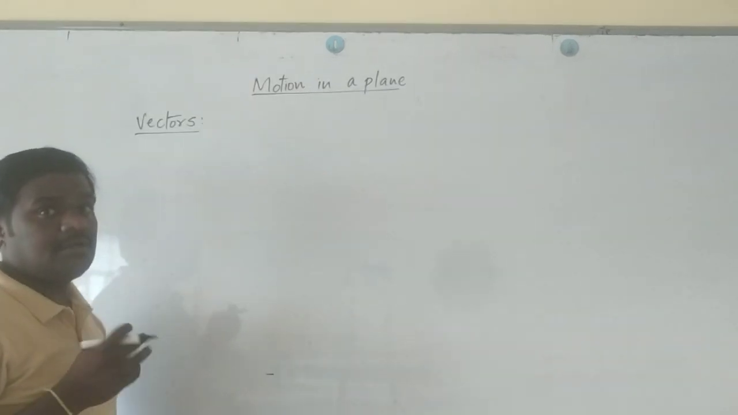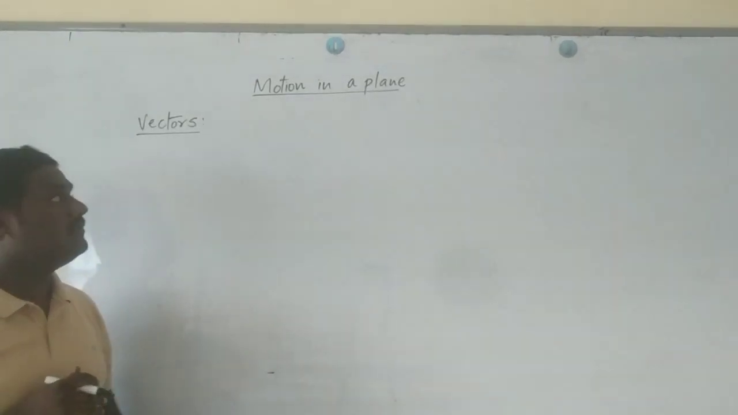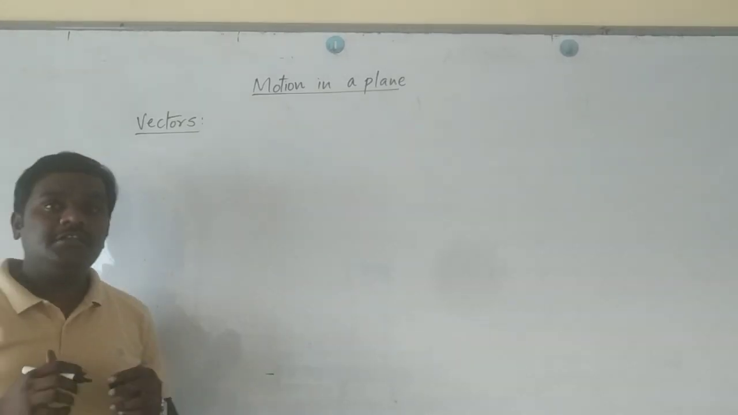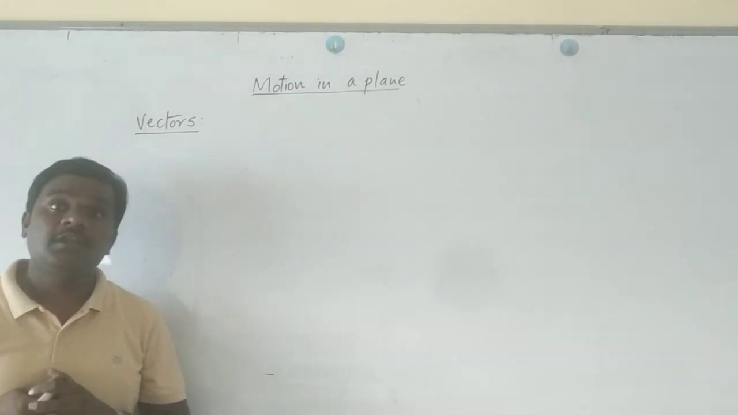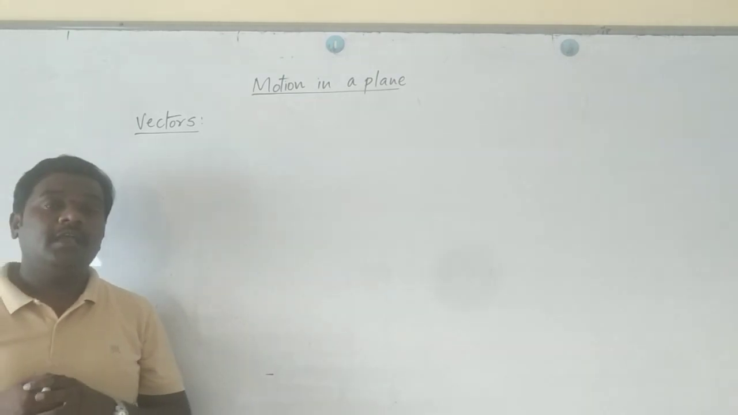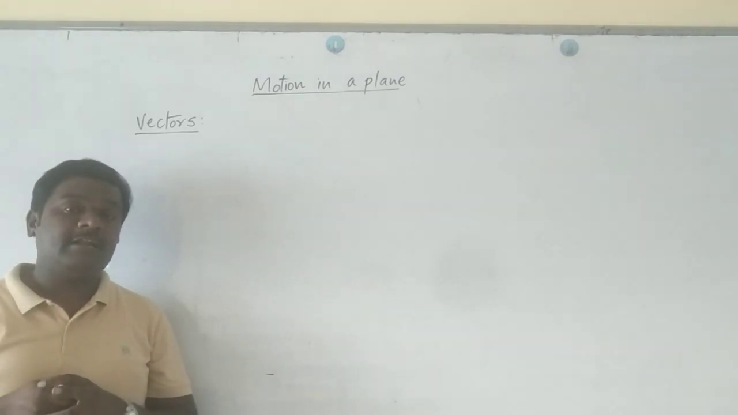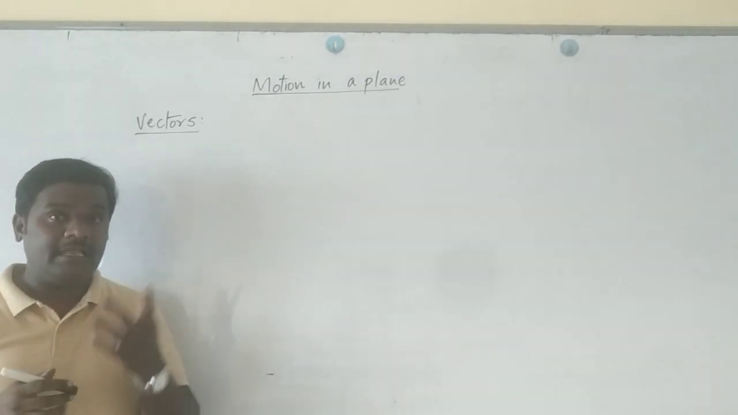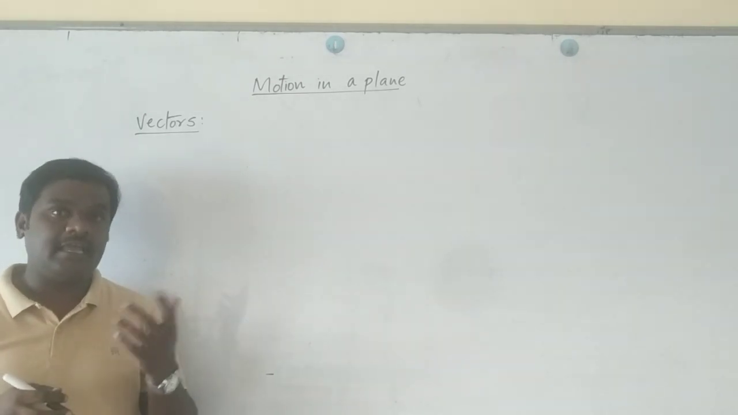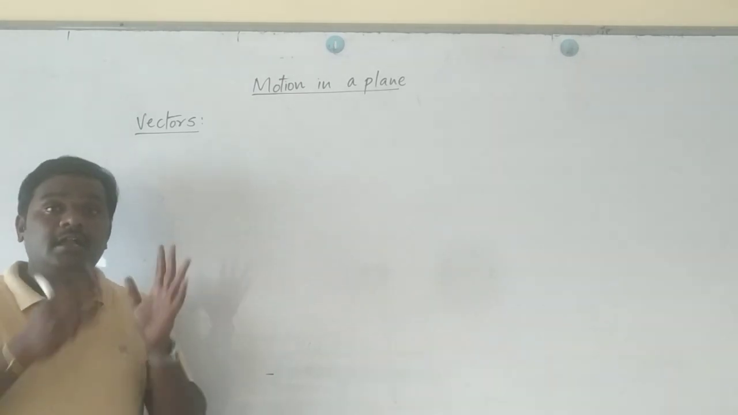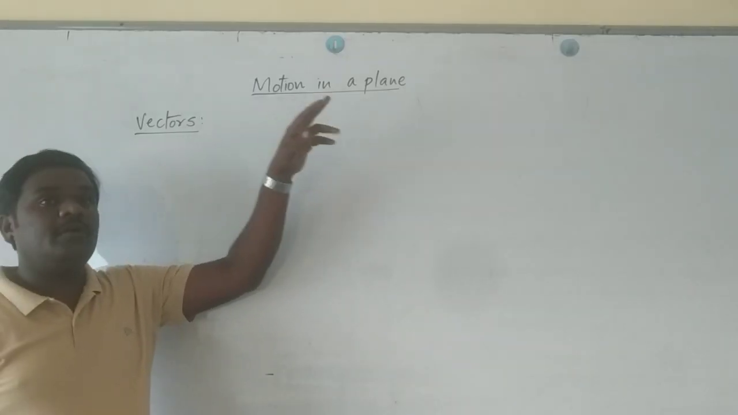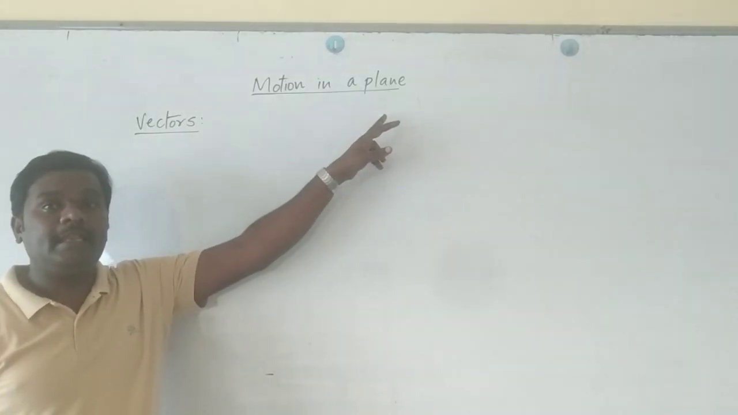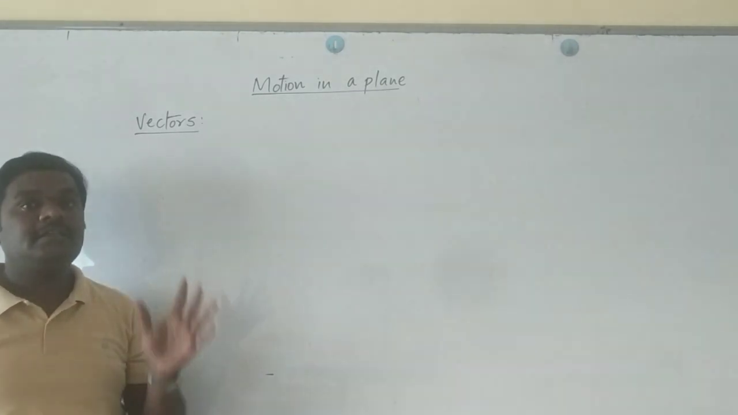Along with vectors, scalars will also come across. So our lesson initially includes what vectors and scalars are, how many types there are, and how they can be added, subtracted and multiplied, using what mechanisms you can multiply, add or subtract, and how these things can be implemented in the study of the motion of a body when it is moving through a plane. This is what our complete lesson includes.